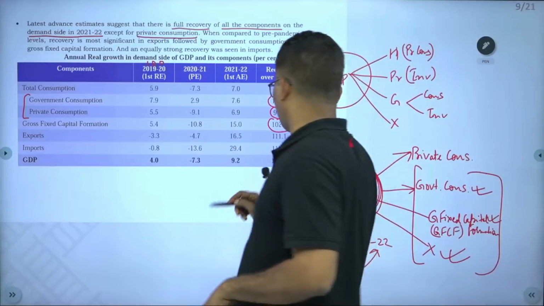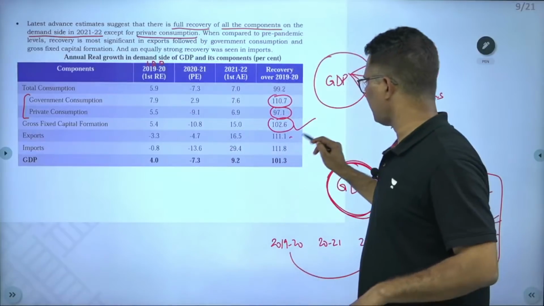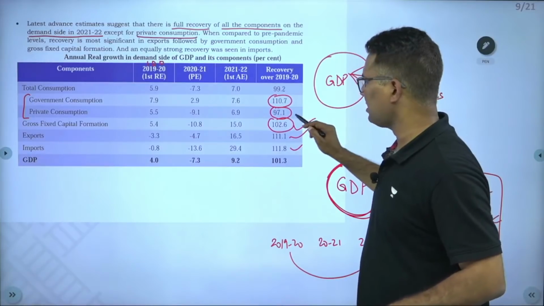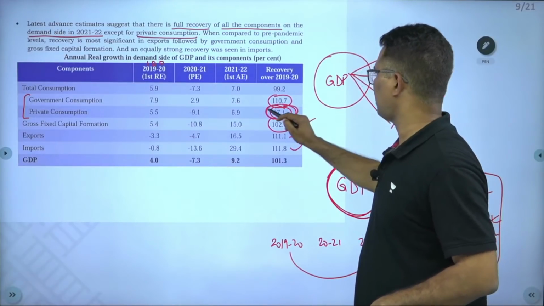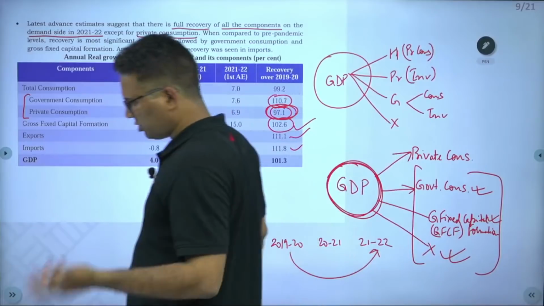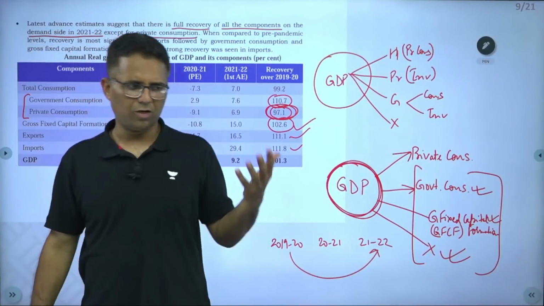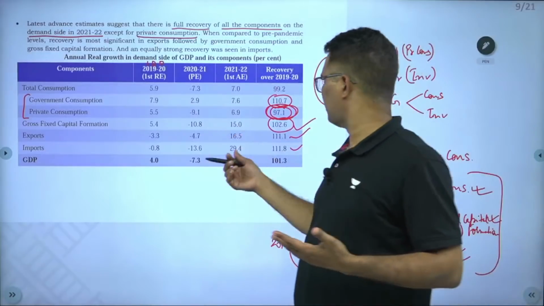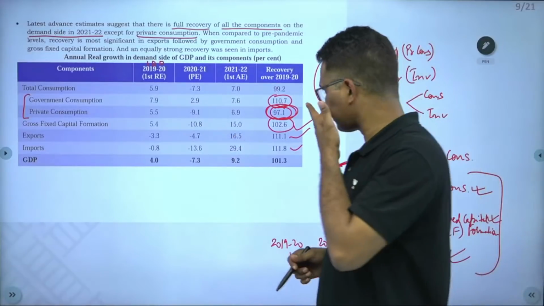So everything, see here, exports increased, imports crossed 100 level. The only thing which is lacking is private consumption. And this is because a lot of people lost jobs in the pandemic, a lot of people's income got reduced. This is the reason that private consumption is still below that level.